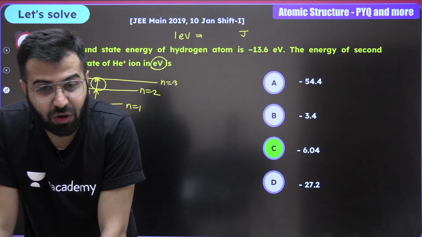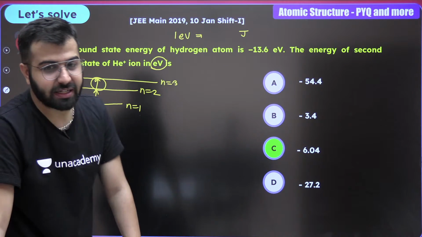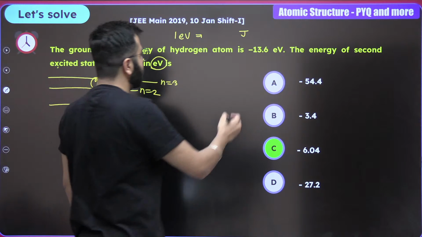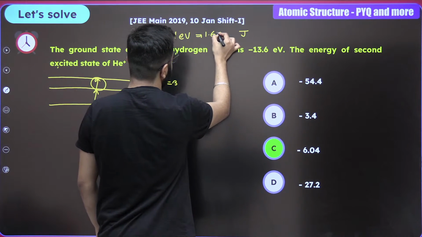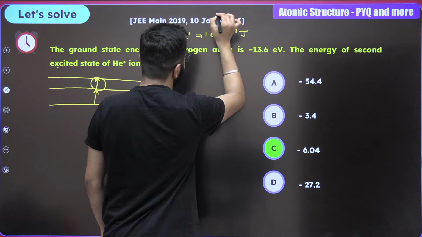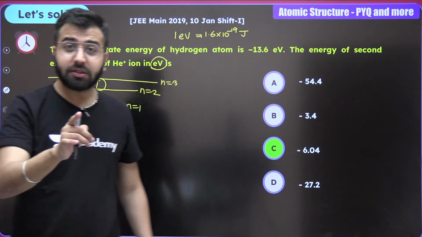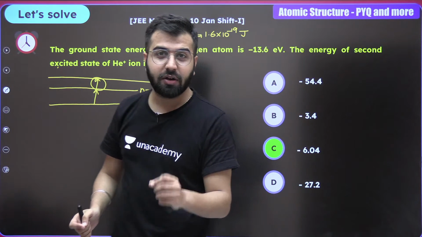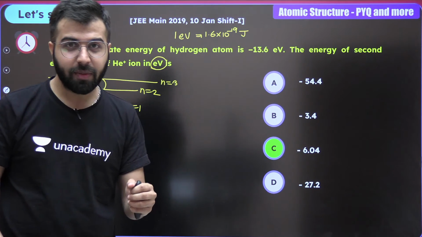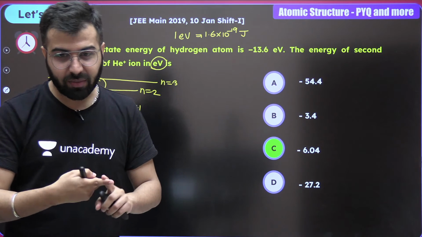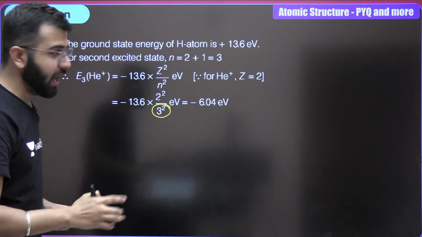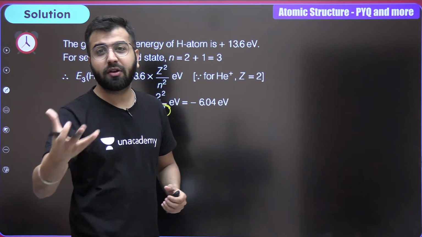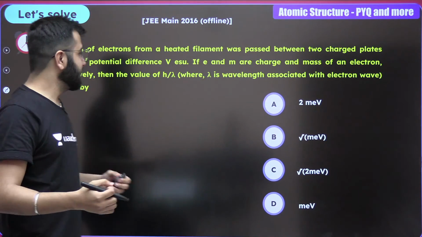Yes, 1.6 into 10 raised to minus 19. Amazing. Genius, Yuva and Khushi. 1.6 into 10 raised to minus 19 joules. Do remember this. Every JEE or NEET student should remember this conversion. I'm so glad that everybody is giving me the correct answer. Amazing. And now let's move ahead, because they can ask you the value in joules as well. That's the only reason I'm talking about it.